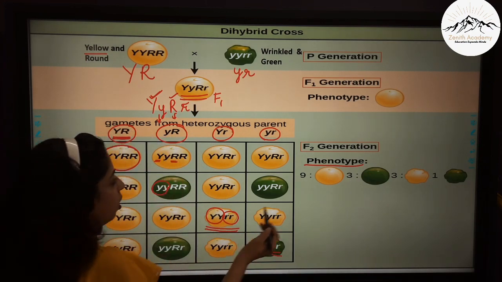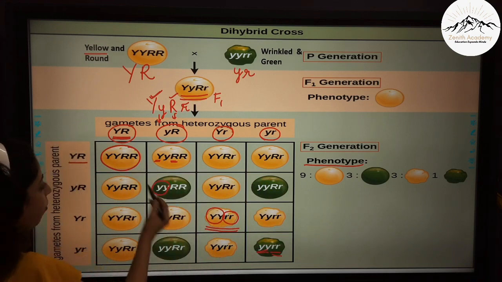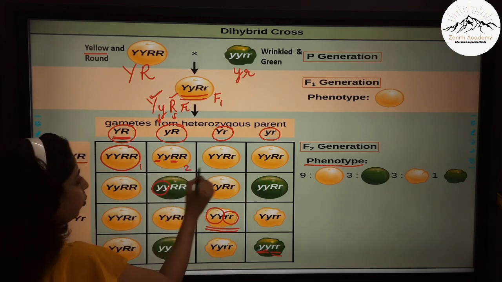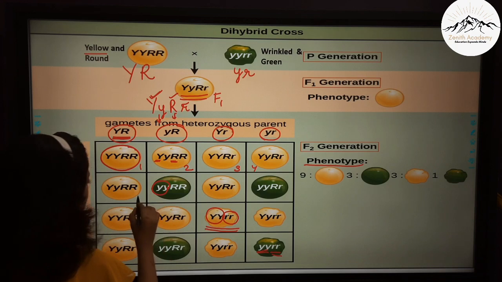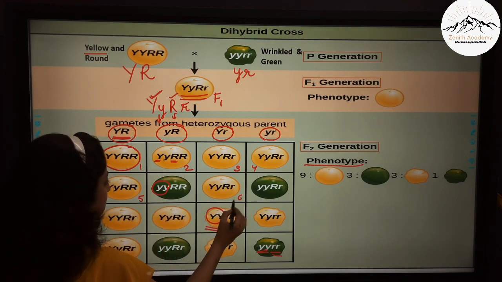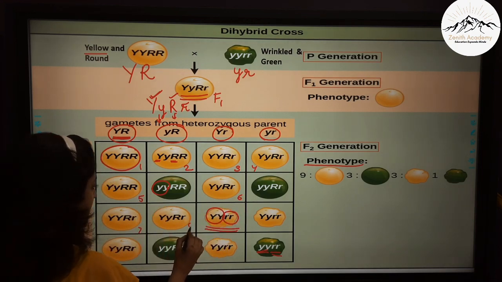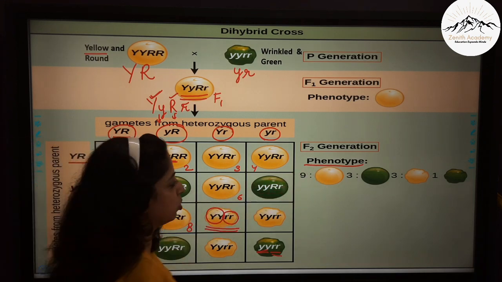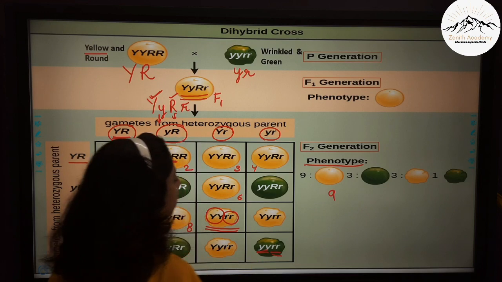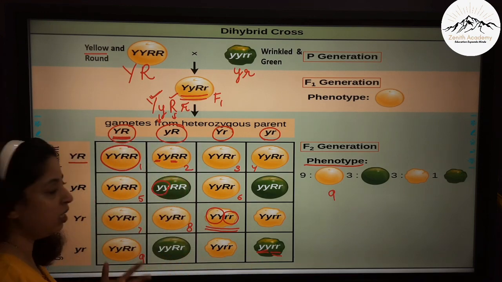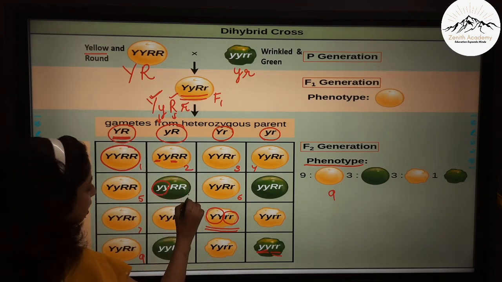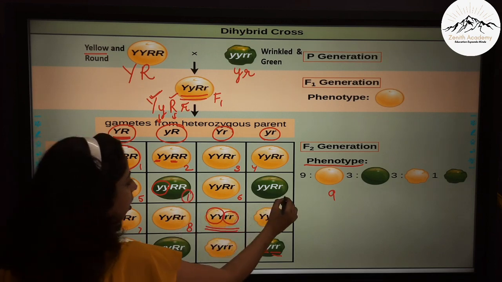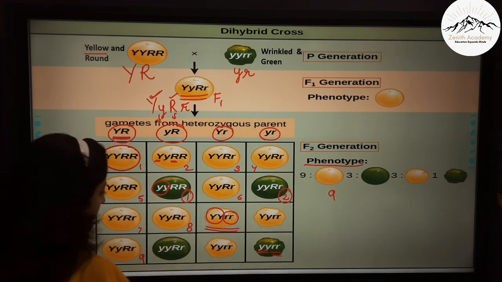So if you see yellow and round, how many yellow and round are there? 1, 2, 3, 4, 5, 6, 7, 8 and 9. So there are 9 yellow and round. So you write 9 here. Then when you see green and round, this is green and round, 1, 2, 3.